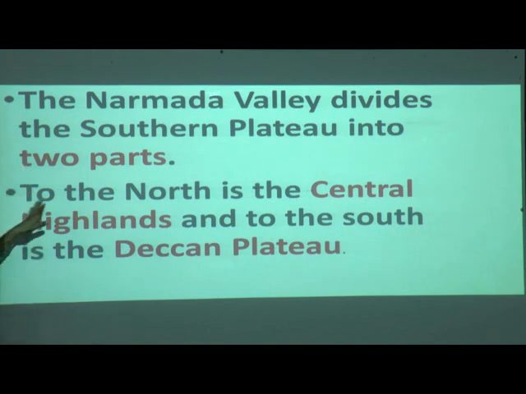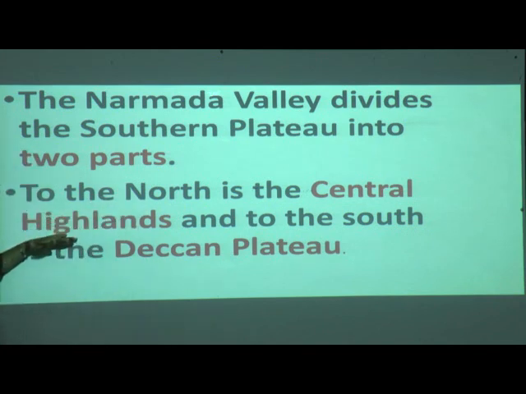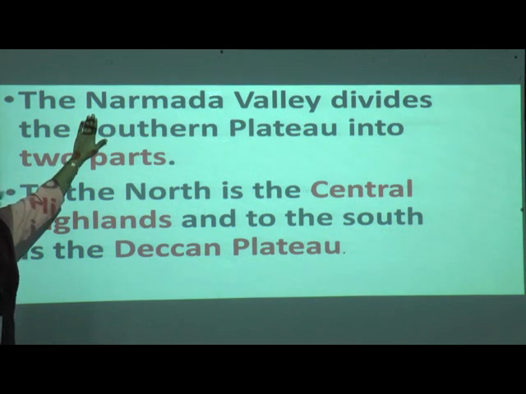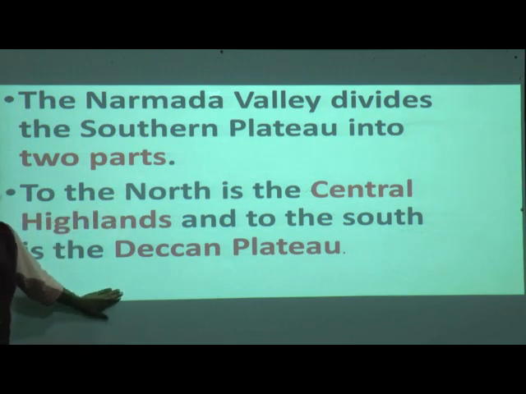The north is the Central Highlands and to the south is the Deccan Plateau. Our Narmada Valley divides our whole southern plateau into two parts. First is Central Highlands, second is our Deccan Plateau.